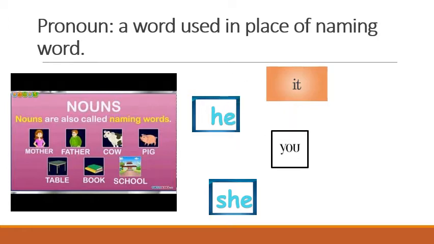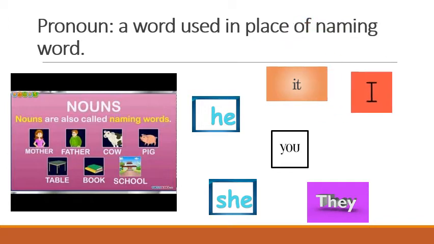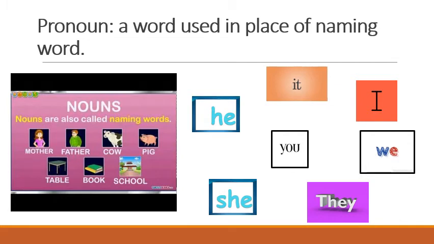You, when you are going to speak about someone, you are going to use the word you. They, when there is a group of people and you are speaking about them, so they. I, when you are speaking about yourself, that time I. We, when a group of people are talking about themselves, that time we. Okay? So these are the words which are called pronouns. Okay? Next.